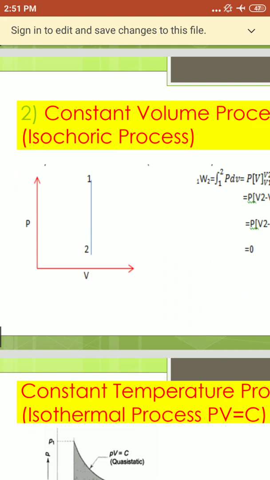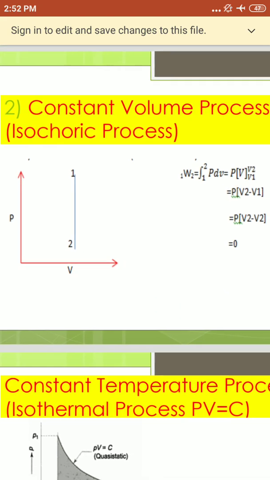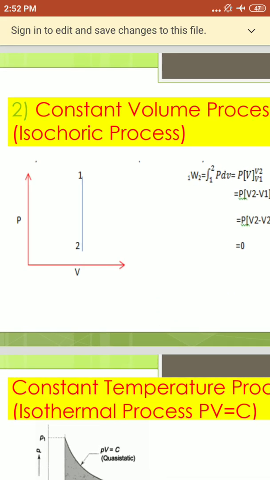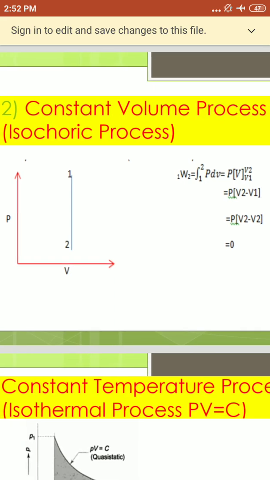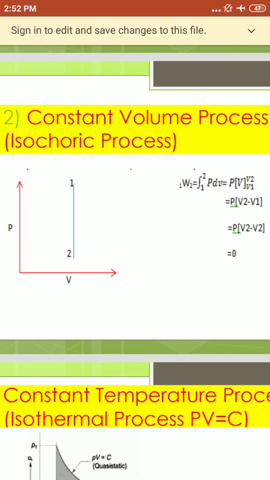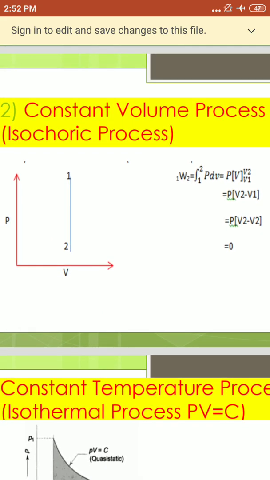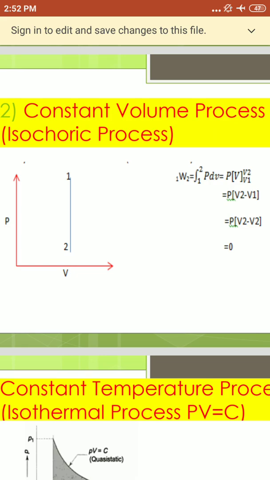You know how to draw the sketch? The PV diagram: you draw P along the y-axis and V along the x-axis. Constant volume means the line is perpendicular to the horizontal axis, which is volume. Therefore, you call that the constant volume process. That is the isochoric process.